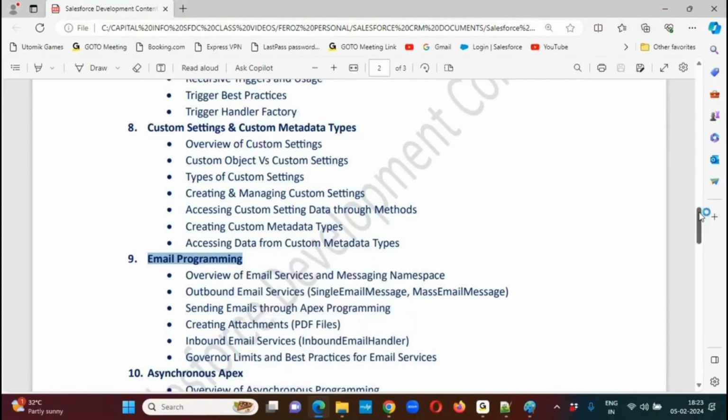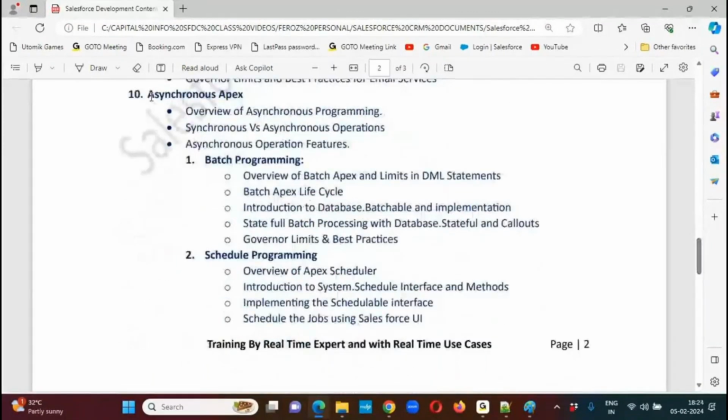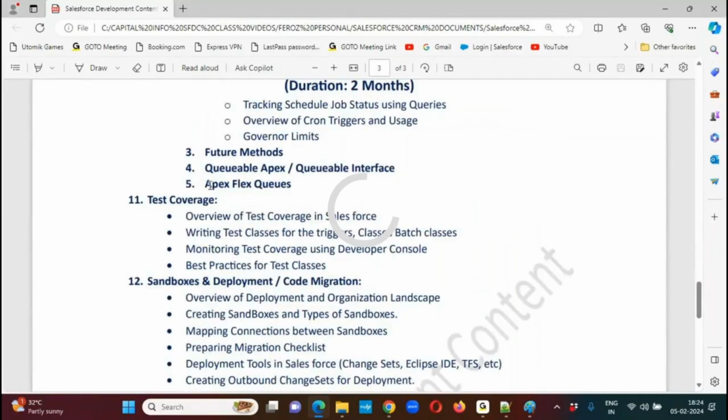and the content, to address, CC address, BCC address, attachments, everything we'll see. Then asynchronous programming: how to implement these features asynchronously, which will be executing inside the Salesforce queue. For that we have 5 features: batch programming, schedule programming, future methods, queueable Apex, and the flex queues. And then we'll see the concept of code coverage, that is called unit testing, by using test classes.